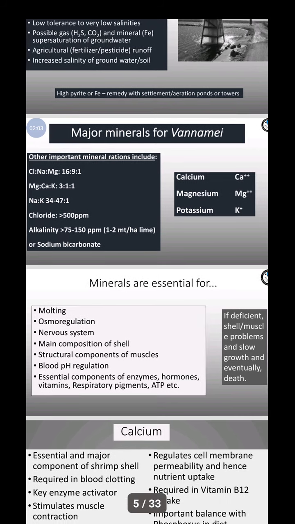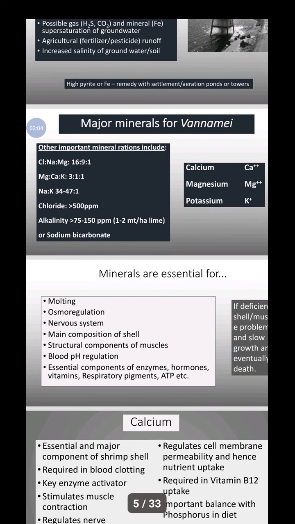Mineral ratios for vannamei: chloride, sodium, magnesium 16:9:1; magnesium, calcium, potassium 3:1:1. When we give the minerals in the correct ratios and dose, molting problems do not occur in the culture. A lot of farmers make mistakes, and the minerals are not given to the ponds at the correct dose.